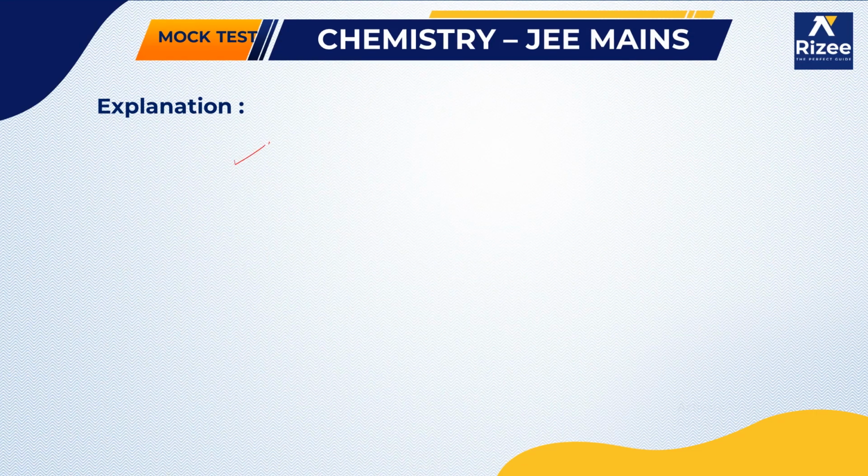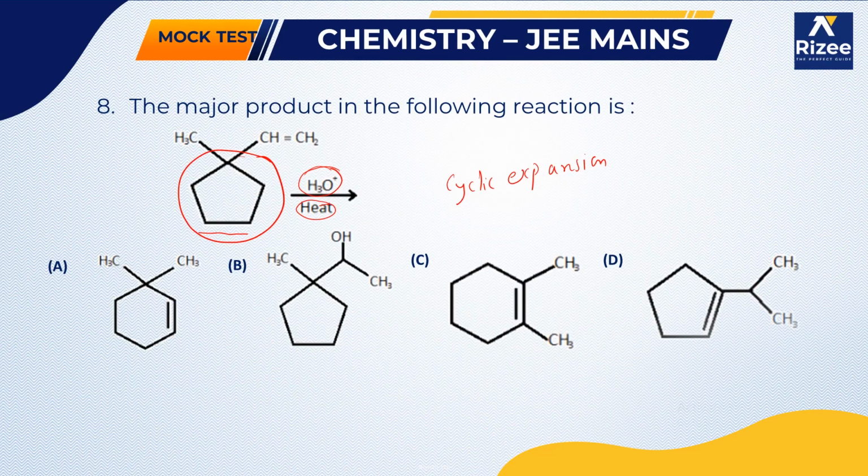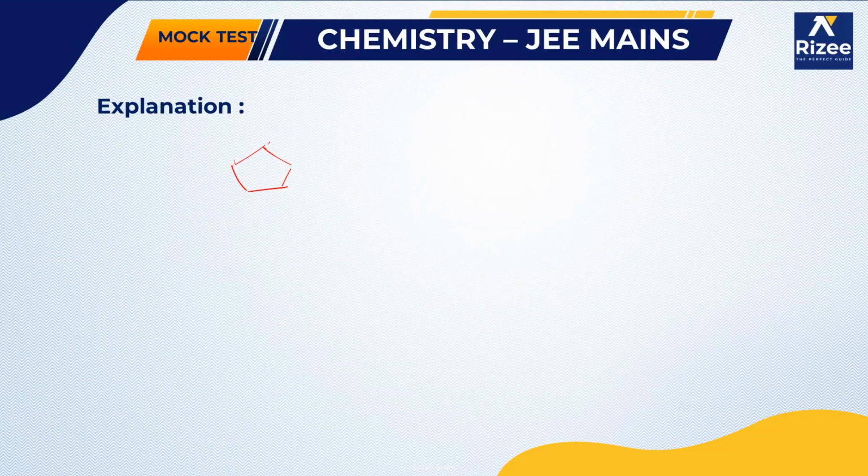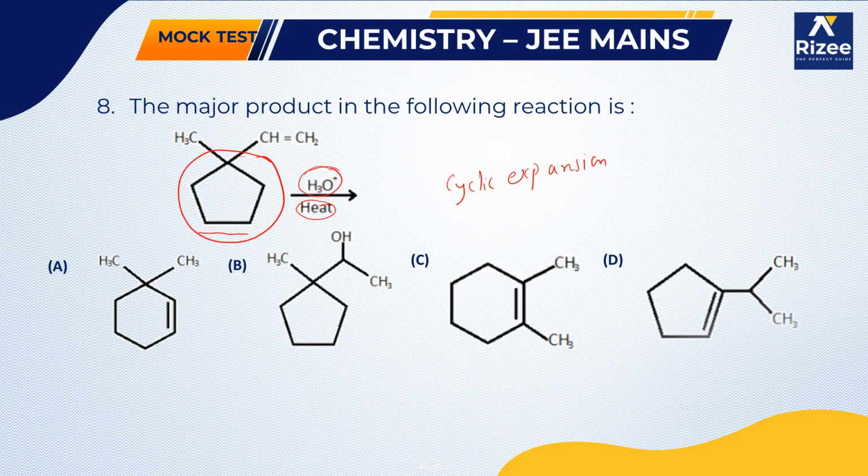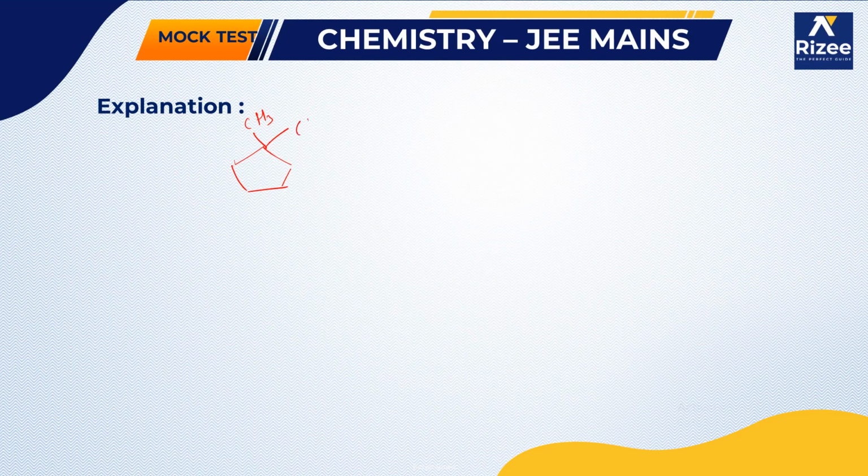So here we have the reactant as CH3, CH double bond CH2. Let's see the mechanism first of all. From the H3O plus we can have the H plus. Now what happens?